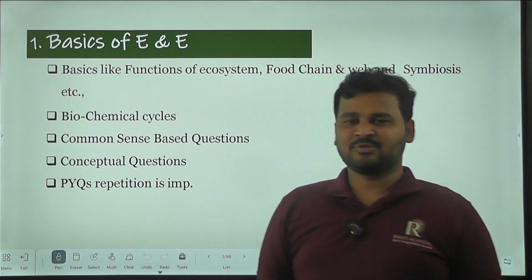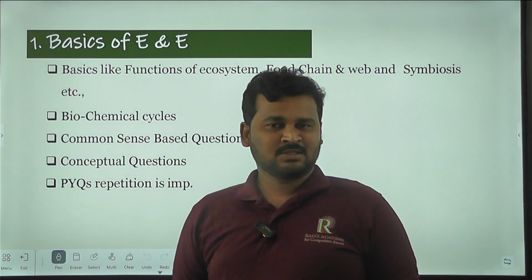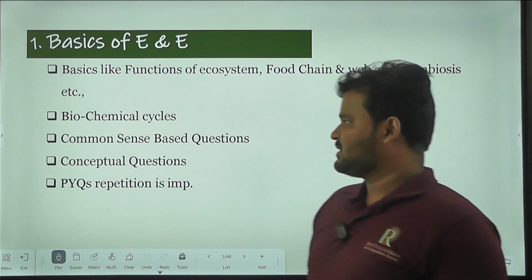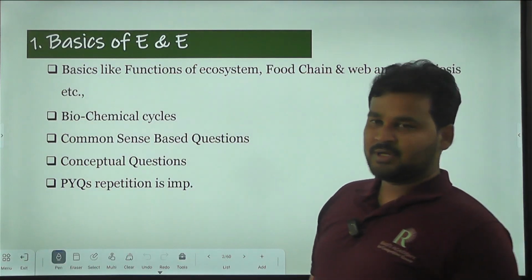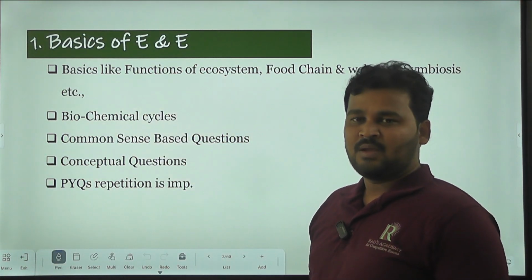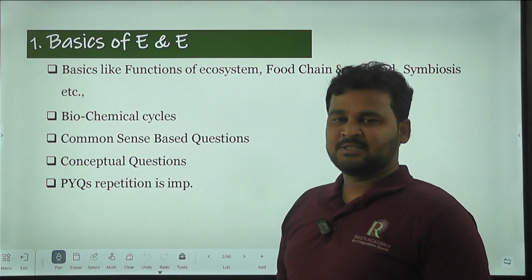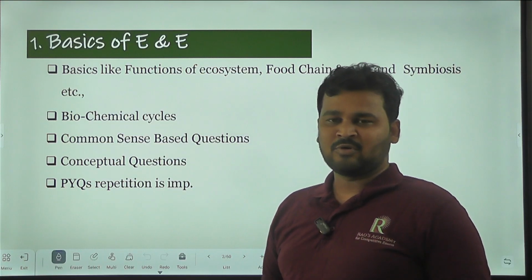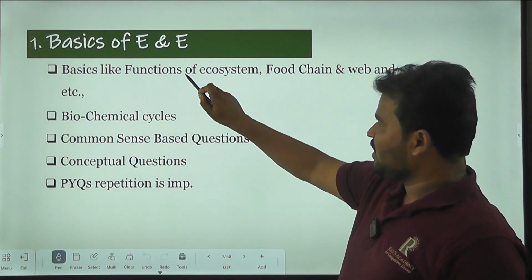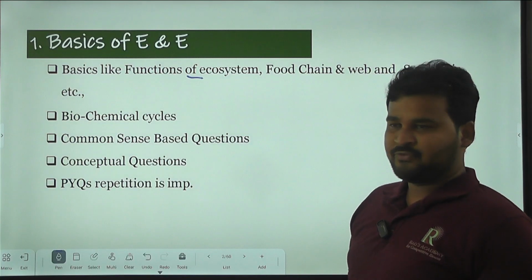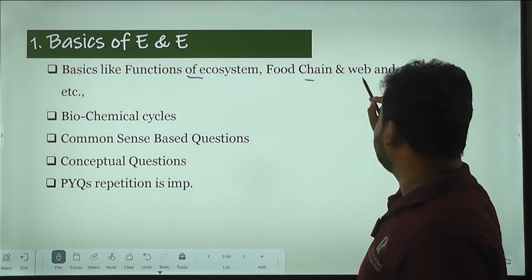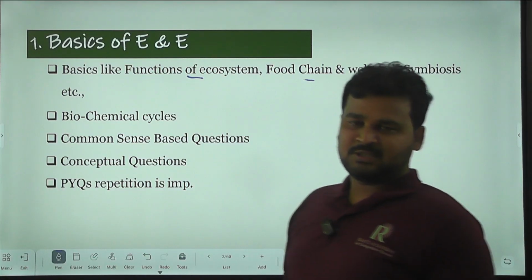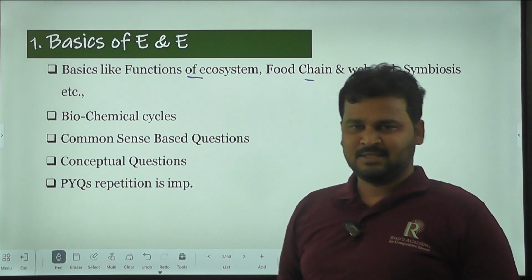These are the type of questions that appear in the UPSC Prelims papers, right? So that's why you have to know the basics, each and every definition of the concepts present in environment and ecology. And you have to know the functions of ecosystem, food chain, web, symbiosis, pollination, like these terms.